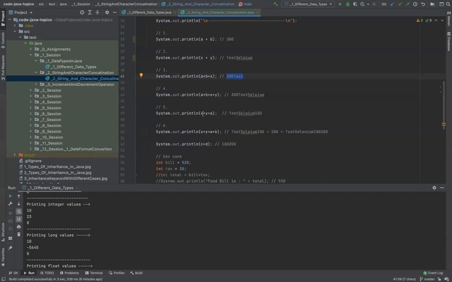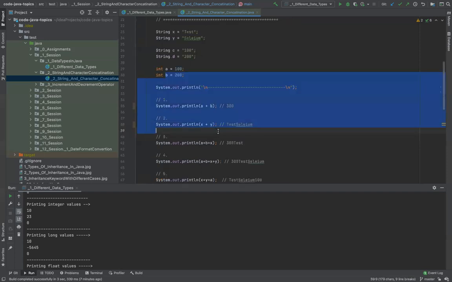x plus y plus a gives testselenium100. x plus y plus b gives testselenium100 plus 200. Now this is interesting because here it did not add a plus b because it starts manipulating the expression from left to right. So it did first this x plus y, then it said x plus y plus a, where a is 100. So it did x test selenium 100 here as a concatenation.